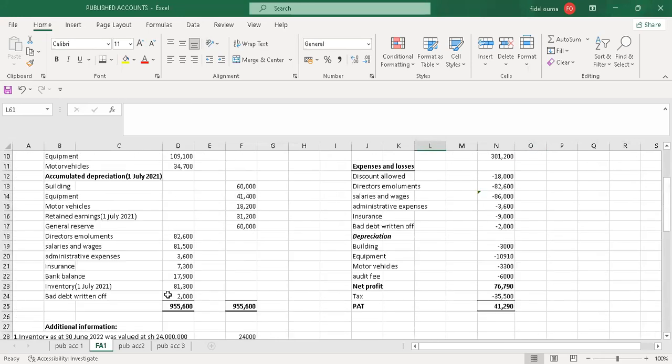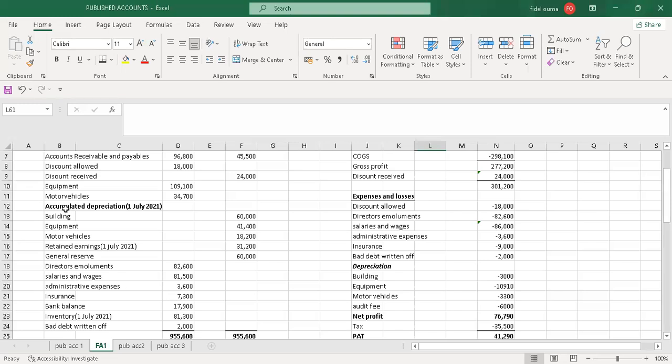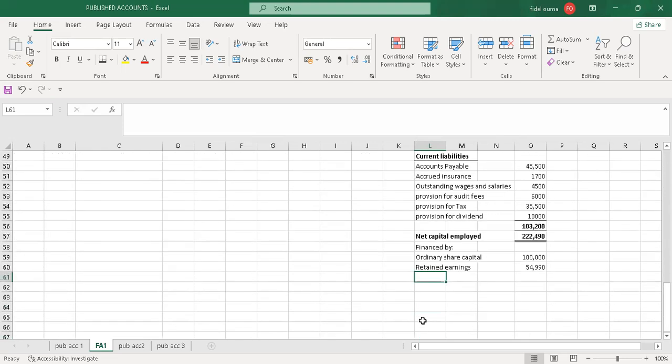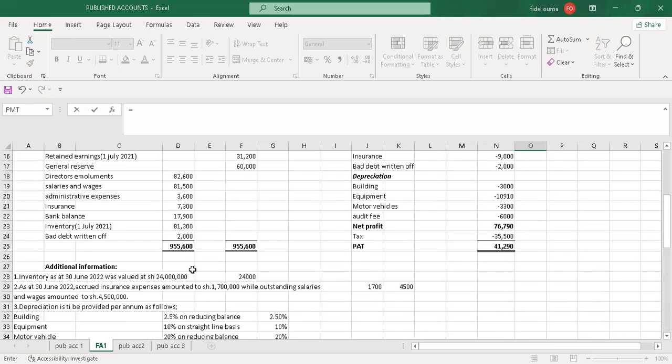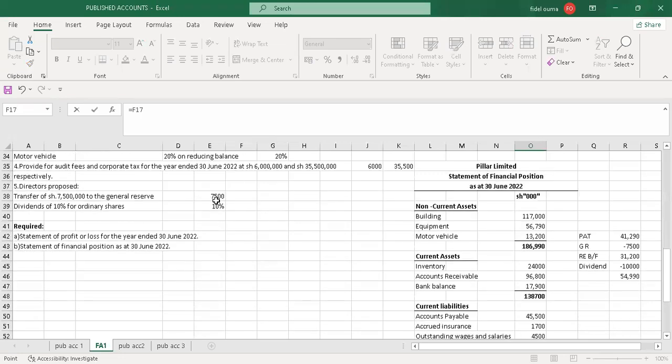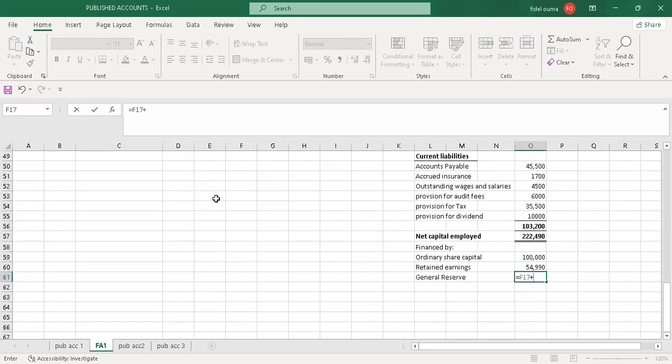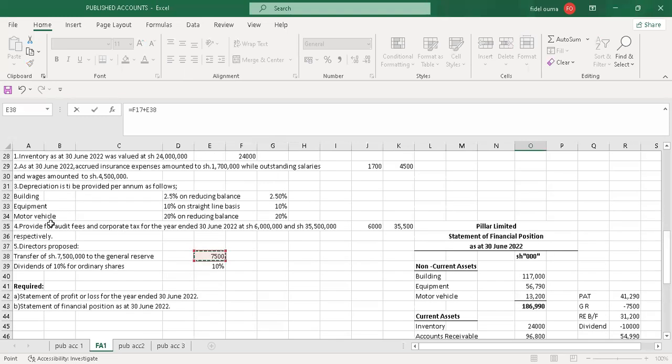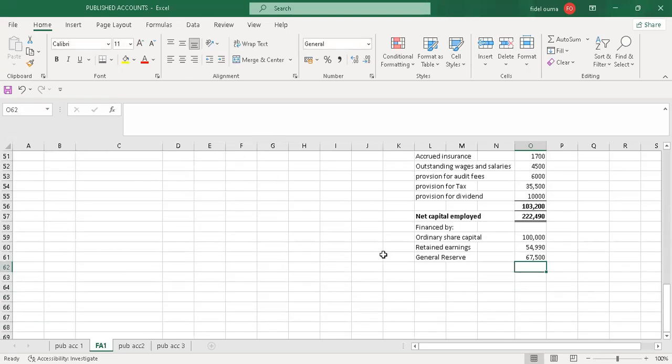Another item, you check on the total balance after retained earnings. I saw something like general reserve. There was a general reserve of 60,000, and this was brought forward, so that also has to be financed by general reserve. The general reserve will equal the balance brought forward, but there was also a transfer. We have just transferred 7,500, so that will increase the value of the general reserve.